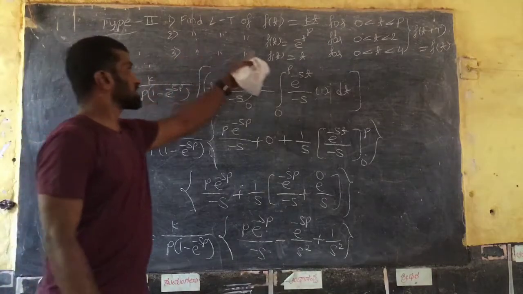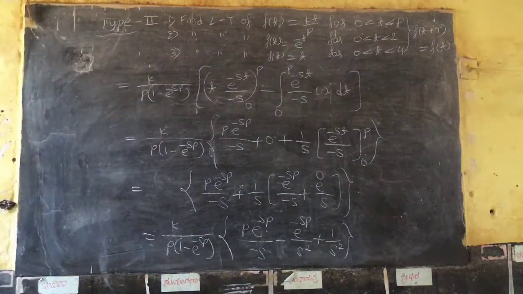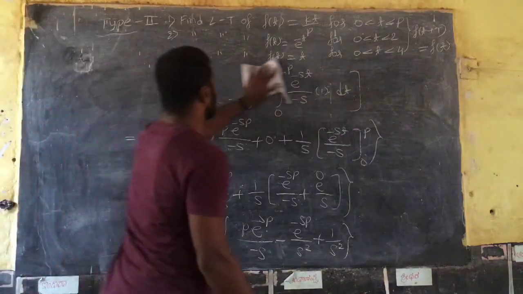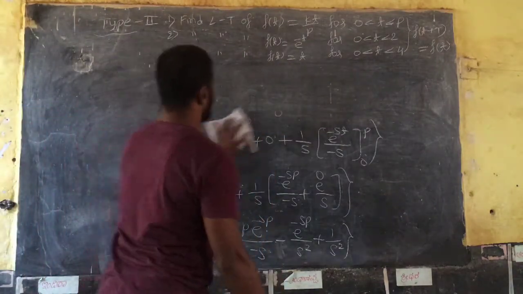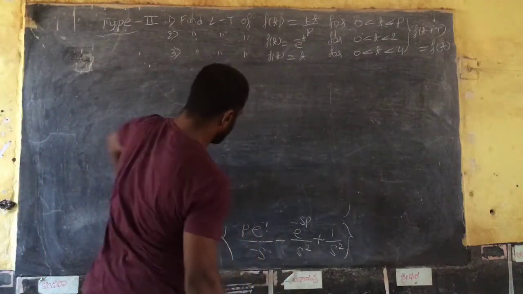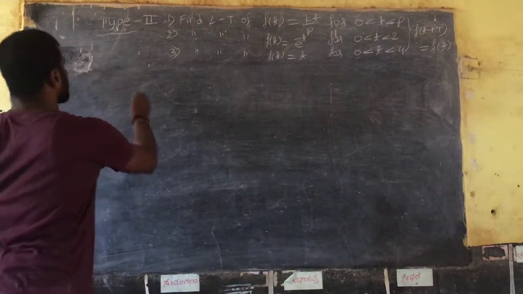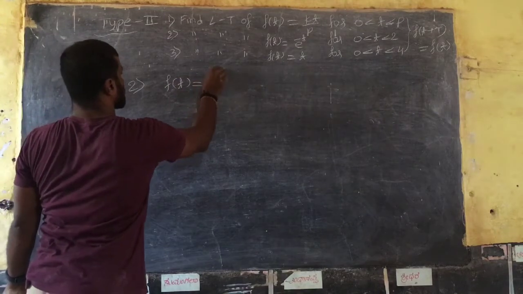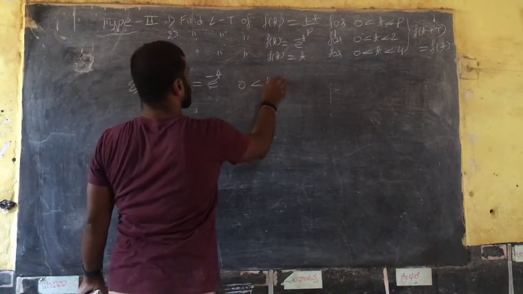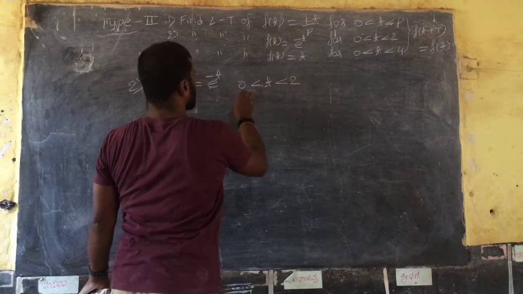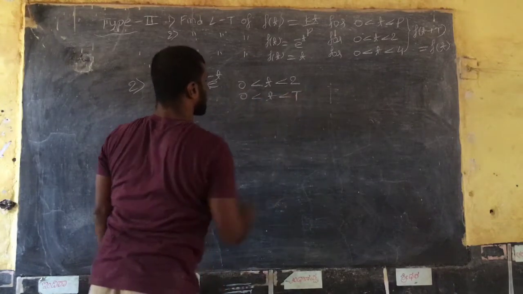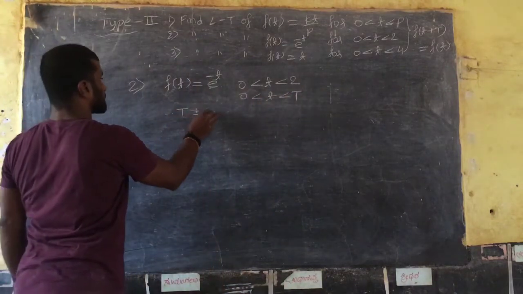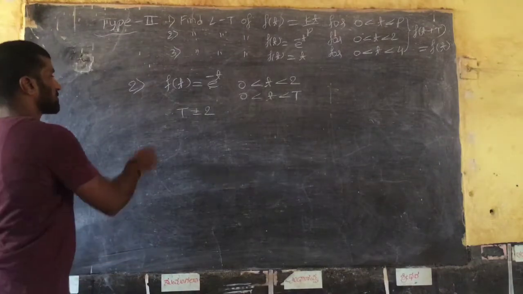Similarly, second example, third example, right? So next example, second one. Given function, write e raised to minus t, range is 0 to T, it is less than 2, 0 less than t, it is less than capital T. Therefore T is equal to 2, right? So apply the definition of